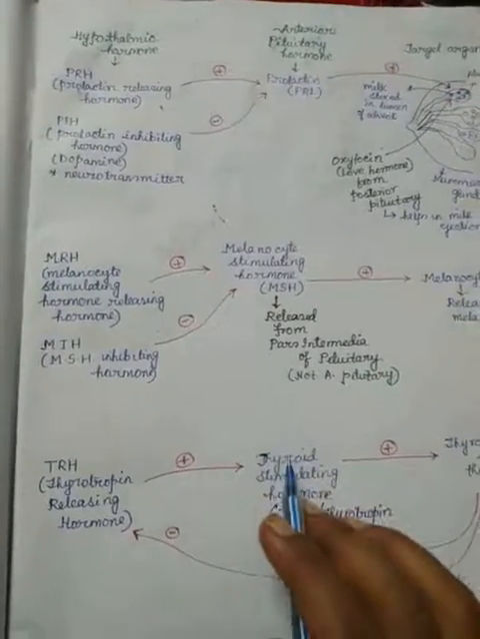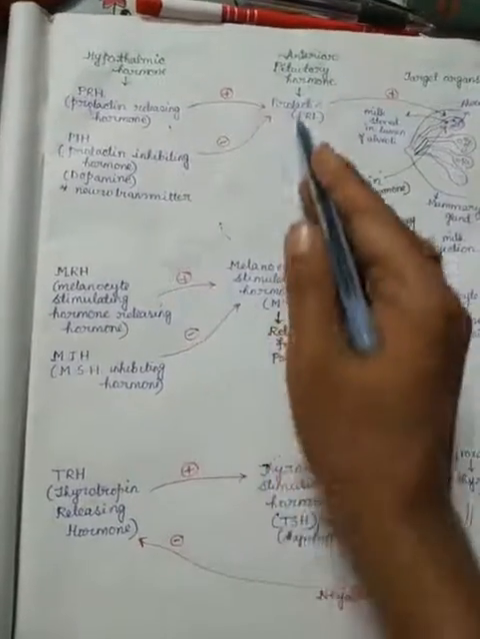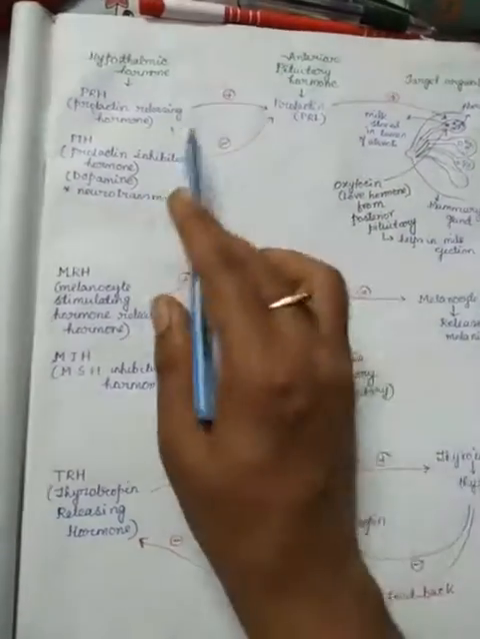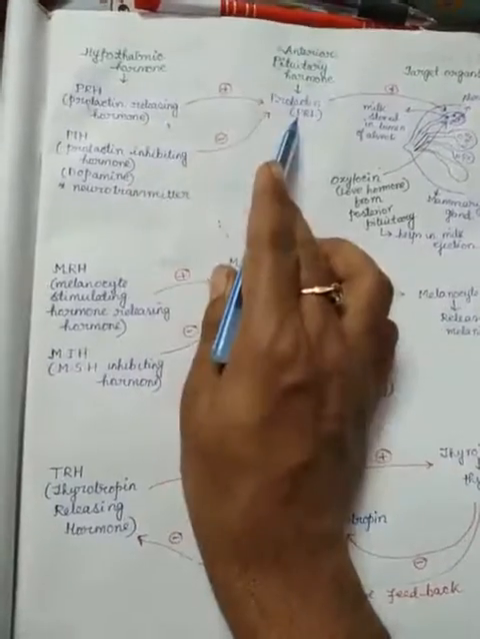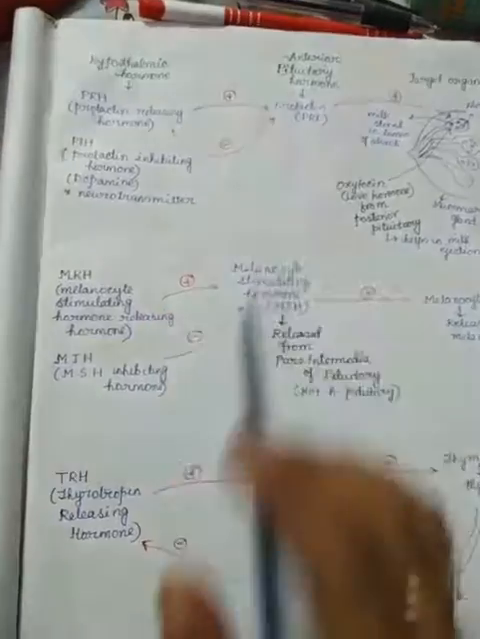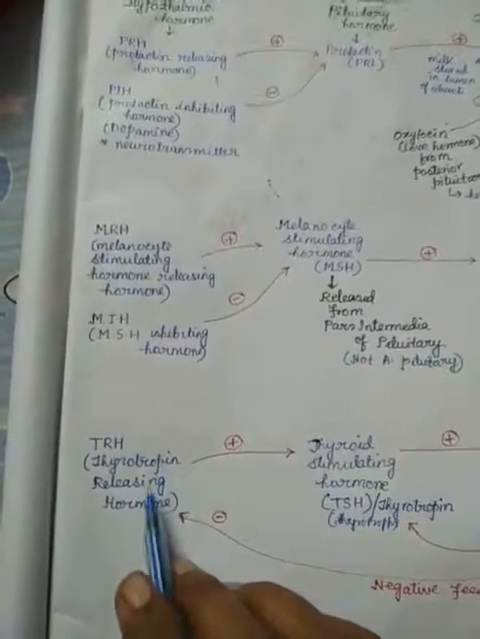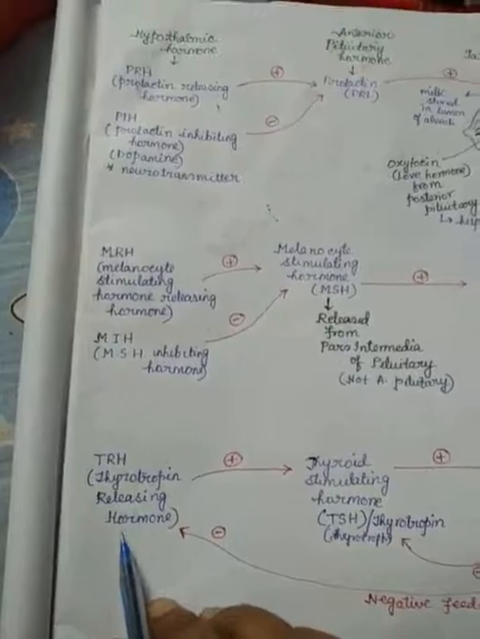But now you may have a question. In the case of the previous anterior pituitary hormones, one is the releasing hormone which helps in the secretion, and the second one is the inhibiting hormone that inhibits the secretion. But here there is only one releasing hormone, and no inhibiting hormone is secreted from the hypothalamus.